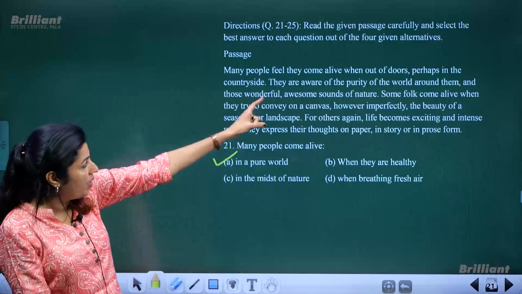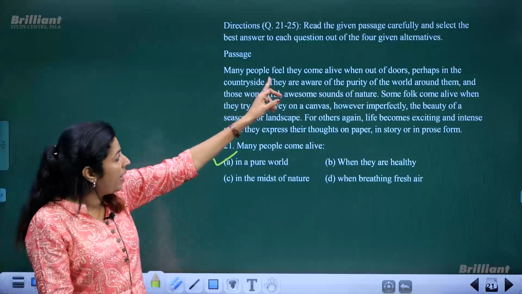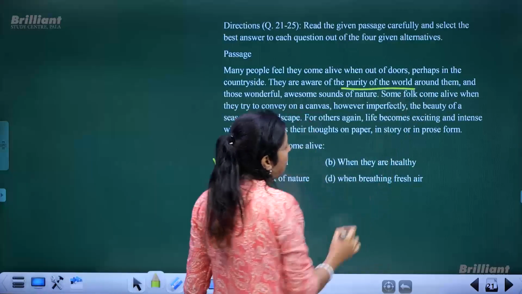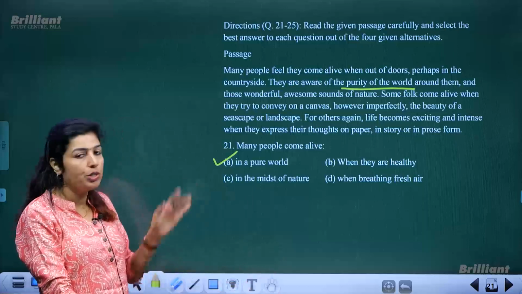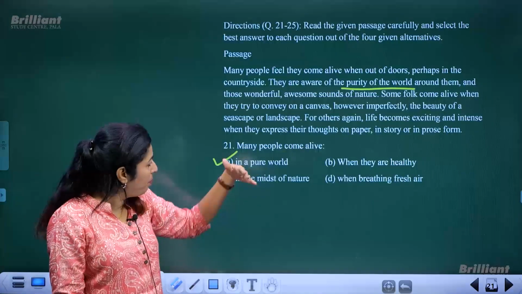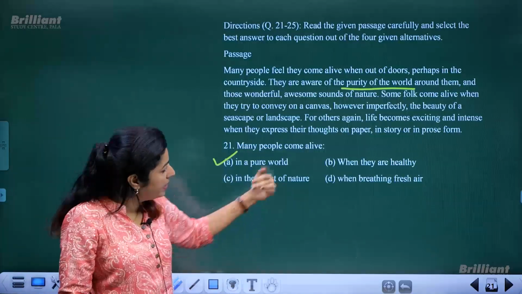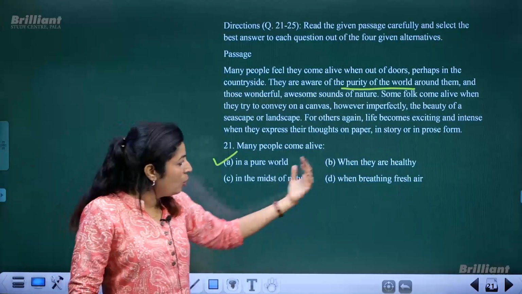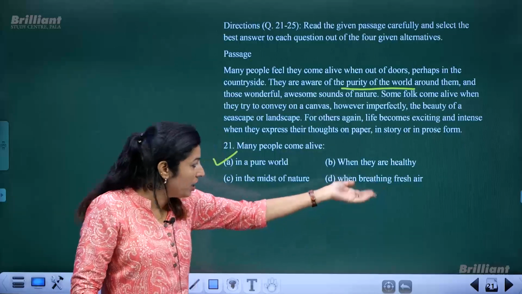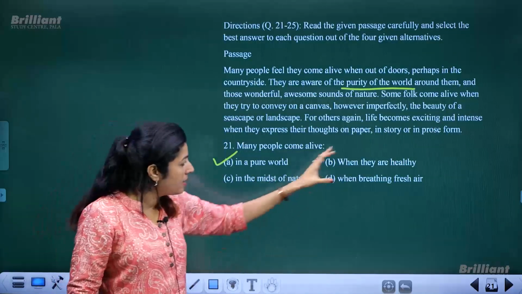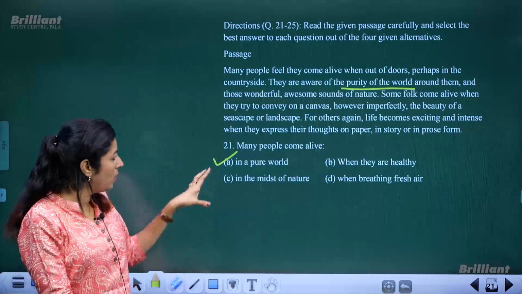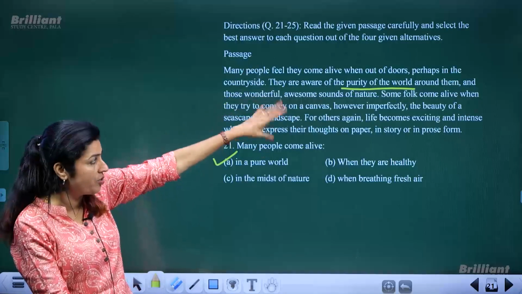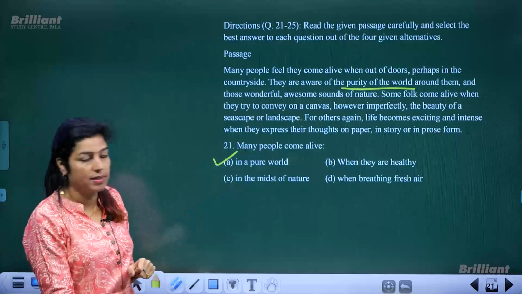And that is given as a straight sentence: they are aware of the purity of the world. See, pure world or purity of the world. So in a pure world you can find health, you will be in the midst of nature, you can feel fresh or you can breathe fresh air. All these things are found in a pure world. And that also is given as one of the options, straight from the passage. So this is the correct answer. Okay.